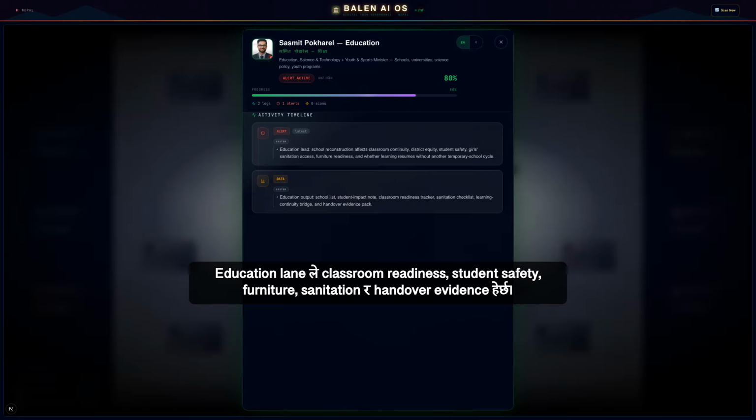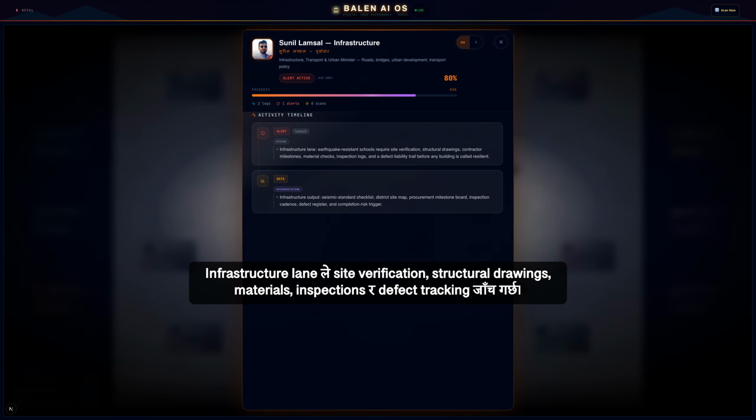Federal Affairs opens the coordination lane. Gorkha, Nuwakot, Dhading, Dhalaka, Kathmandu, Kavrepalanchok, Ramechhap, and Sindhupalchok cannot be managed from one headline. Each district needs a local owner, school committee contact, land and access status, and grievance route.